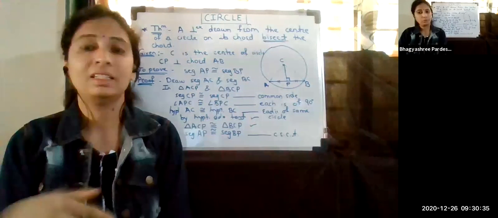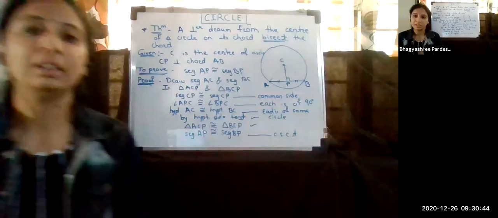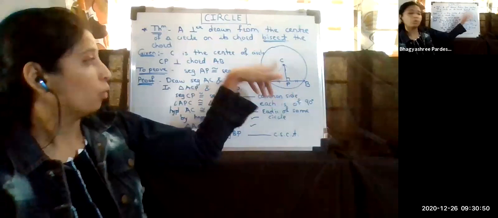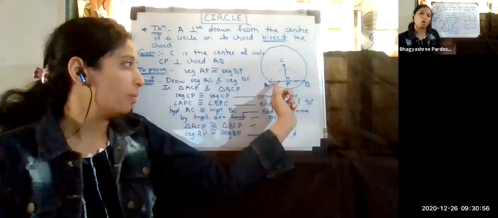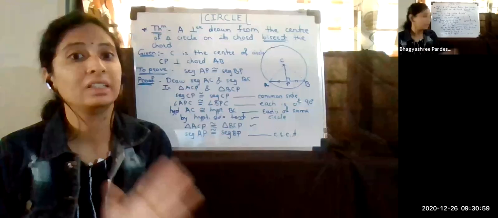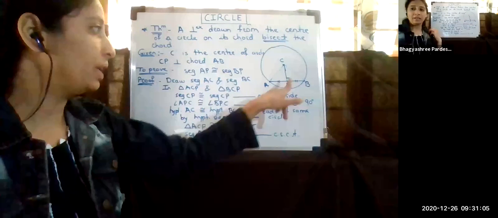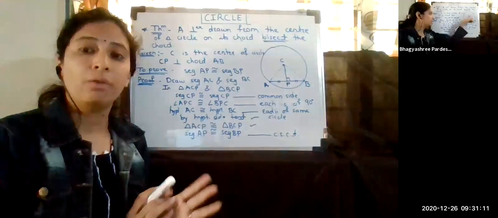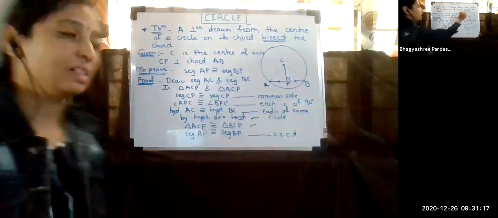Now let's see the next one. If you look in the textbook, the next theorem, I'm firstly reading the statement. In that theorem, what is given? We are given one perpendicular distance, which is falling on the chord, and that is bisecting the chord. This is the next theorem. What they are saying is, CP is given, AB is given, and it is bisecting, means AP and BP are equal. This is already given. Then what do we have to prove? We have to prove that this CP is actually perpendicular to AB.